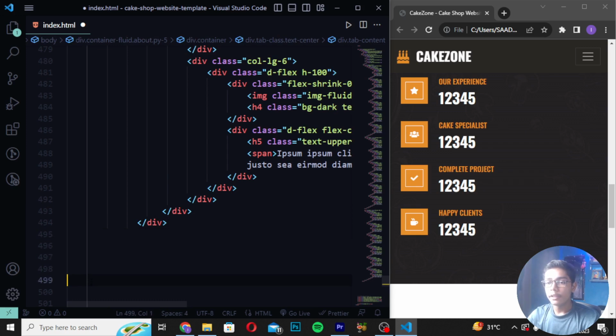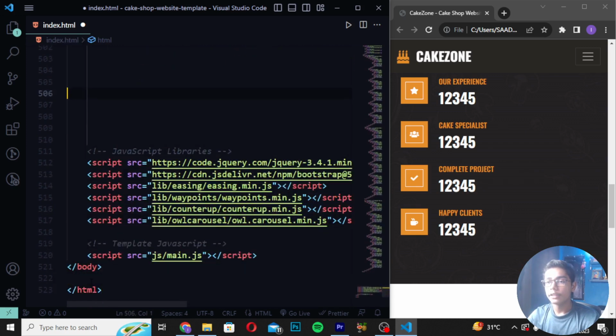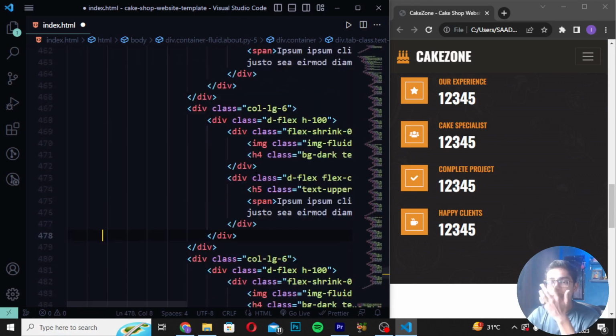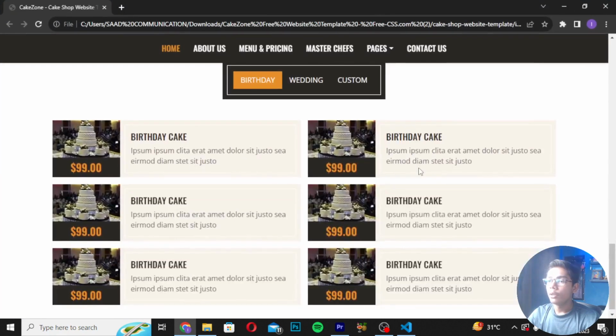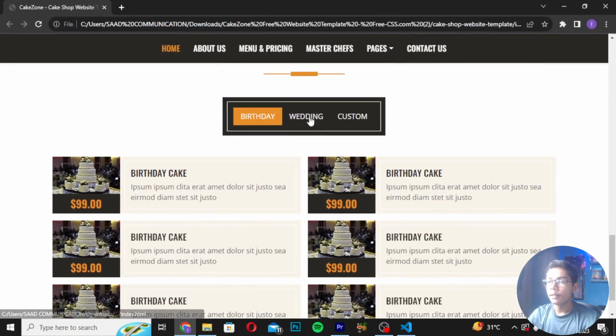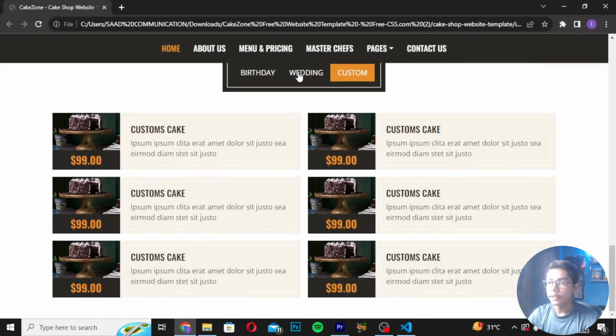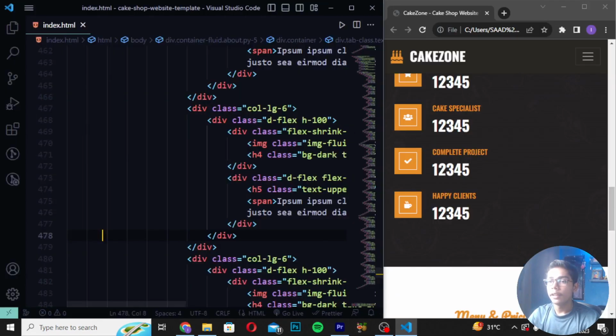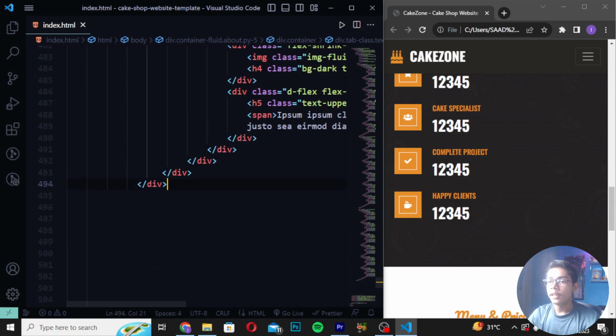Now when you have written this here, if I scroll down, you can see we are getting all the things working. Then when you have written all this, I will be saving it, then reload. And now if I show you by reloading, you can see we are getting the birthday cake, wedding cake, and custom cakes, with the same price, but the image is different and the text is also different. But all the other things are the same.